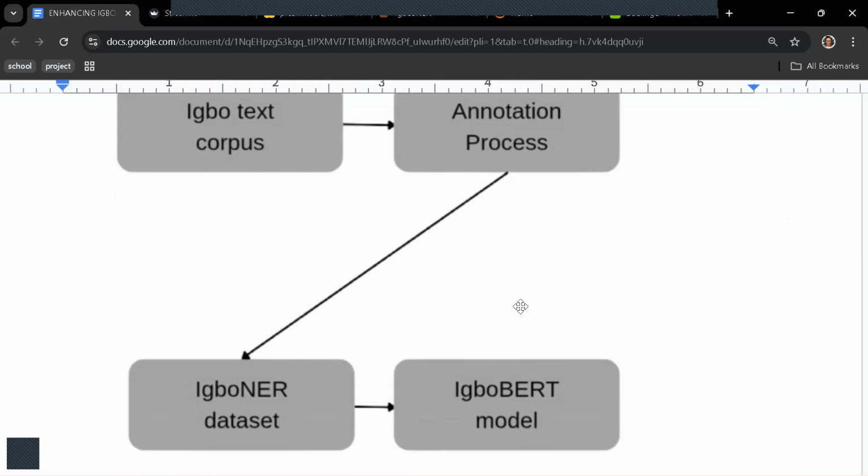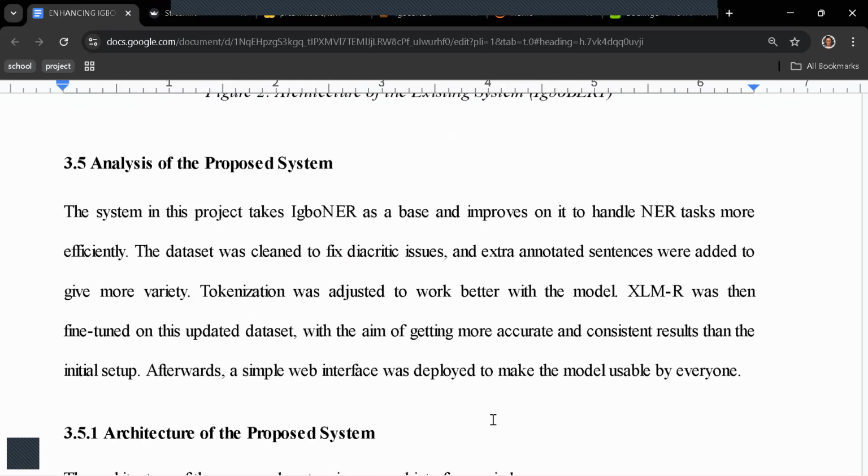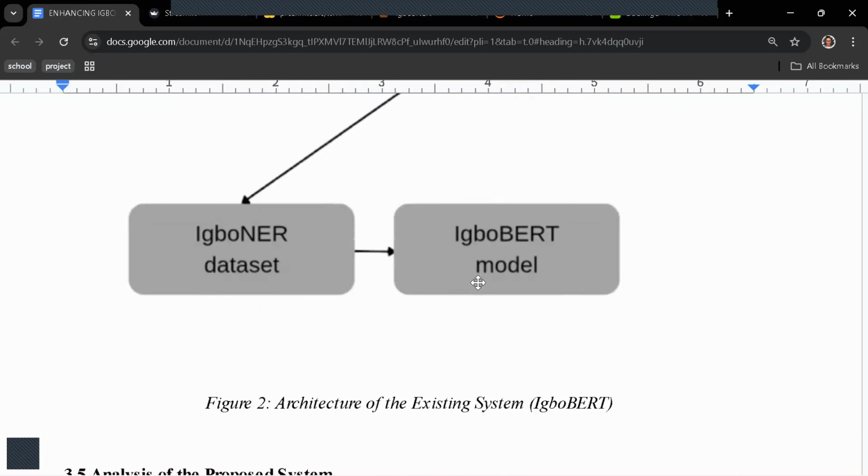After they got all their sentences in the Igbo text corpus, they annotated it using BIO tagging: beginning, inside and outside. Then they created this Igbo dataset, which they fed into the model that they fine-tuned. Here's the model that they created.